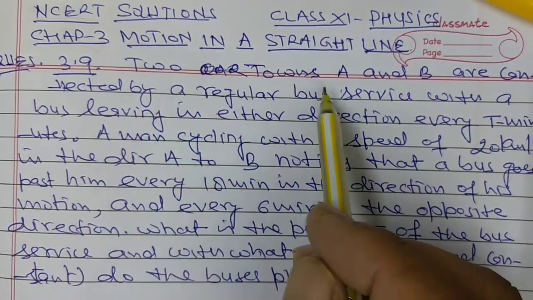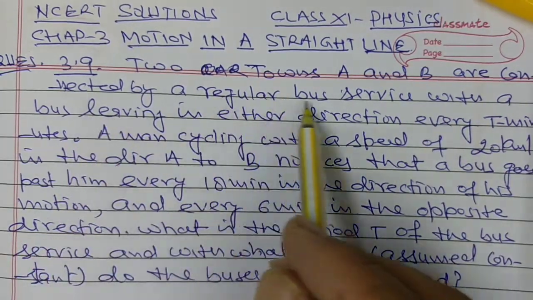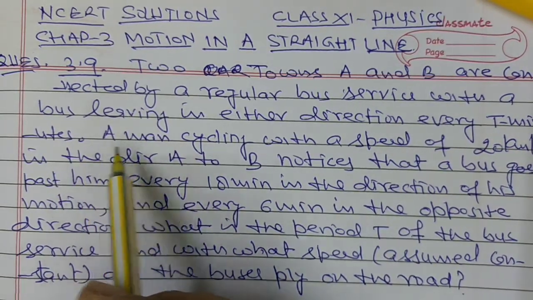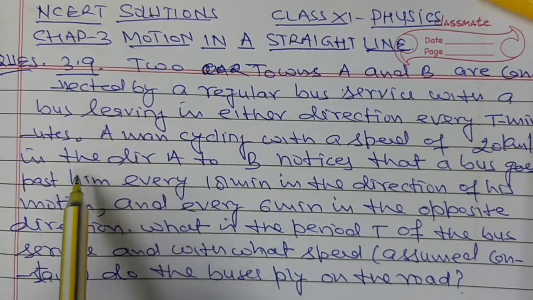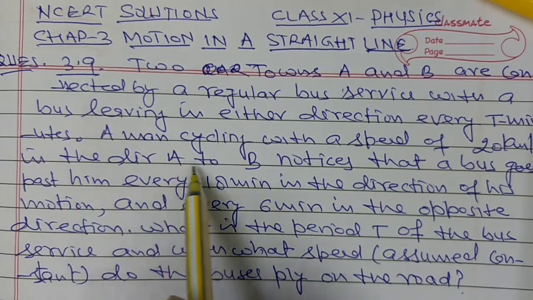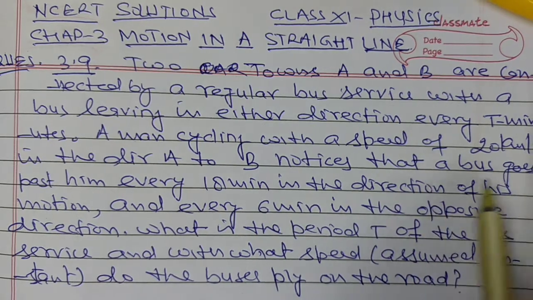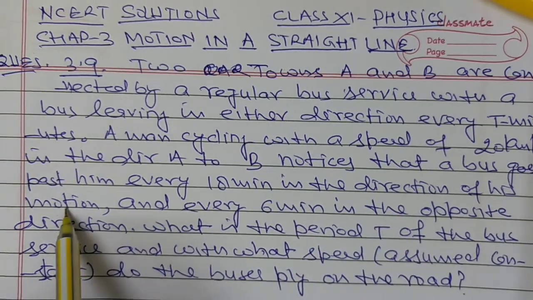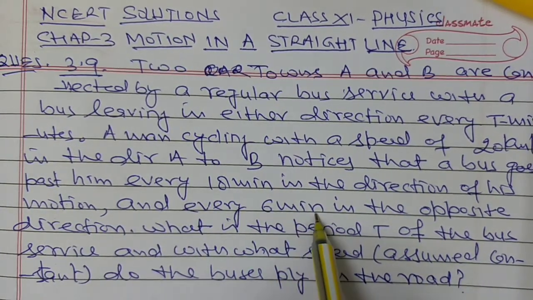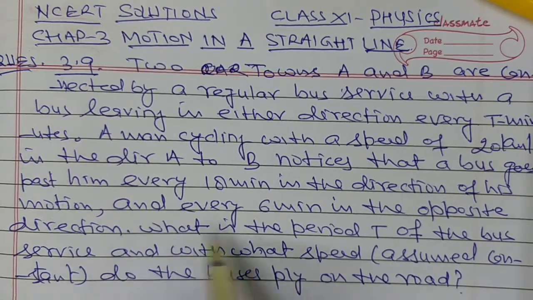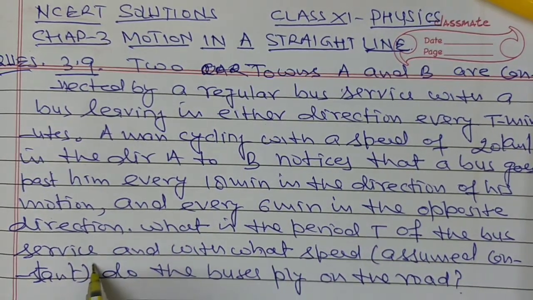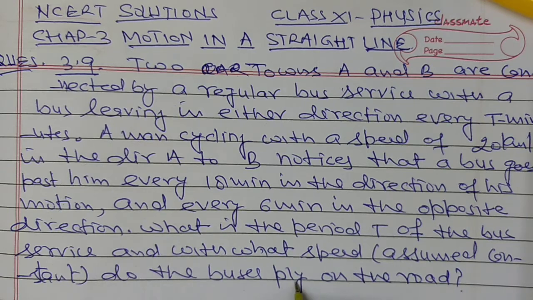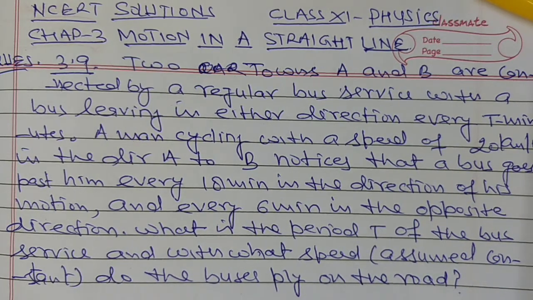Question number 9. Two towns A and B are connected by a regular bus service with a bus leaving in either direction every 10 minutes. A man cycling with a speed of 20 km per hour in the direction A to B notices that a bus goes past him every 18 minutes in the direction of his motion and every 6 minutes in the opposite direction. What is the period T of the bus service and with what speed, assumed constant, do the buses ply on the road? In this question given that